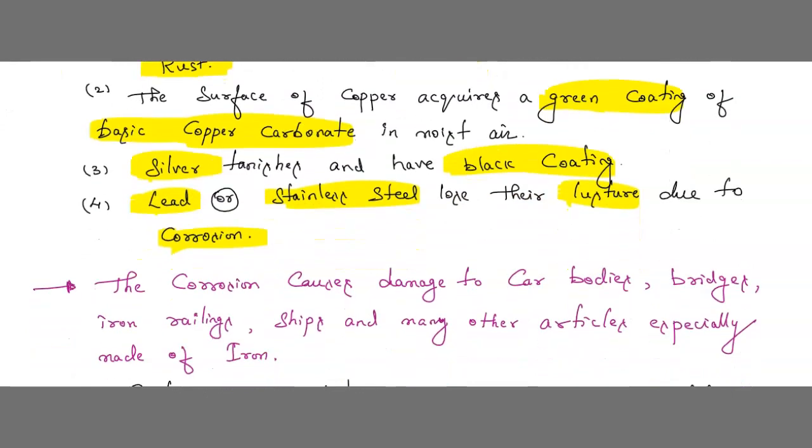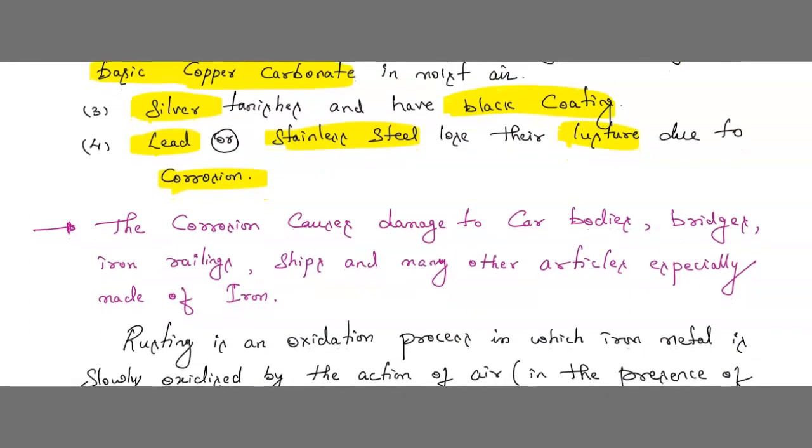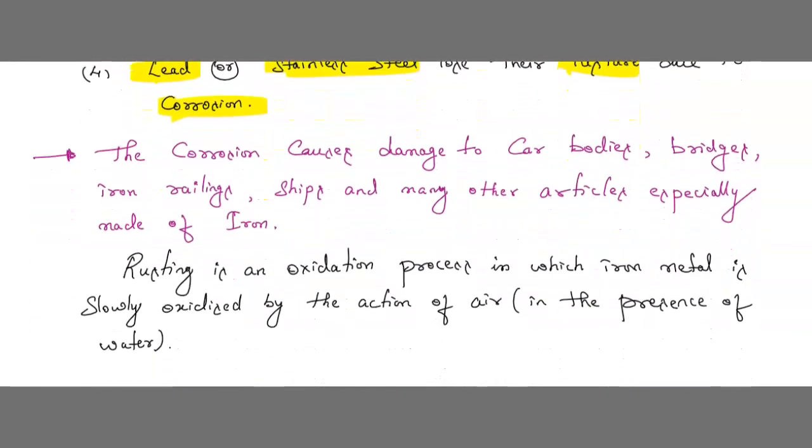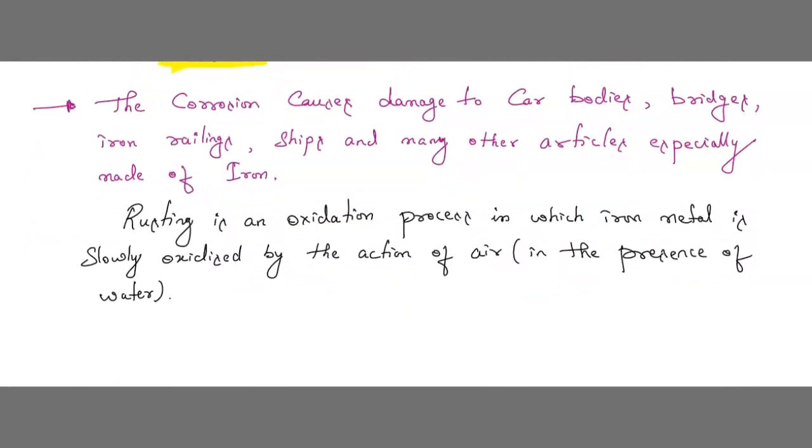Now children, we can see that corrosion causes damage to car bodies, bridges, iron railings, ships and many other articles, especially those made up of iron. So corrosion is damaging our car bodies. You can see the bridges, iron railings, the railway tracks, ship bodies, so many things, especially those made up of iron. Understood? Due to corrosion, all these things are getting damaged.